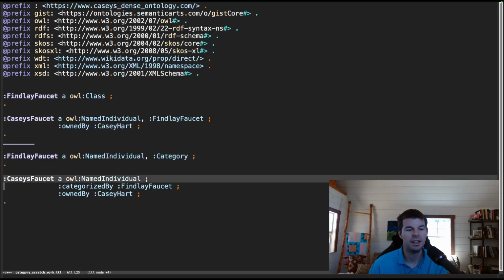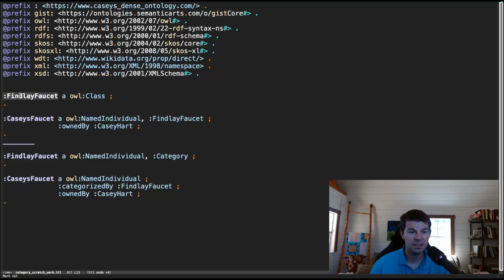The difference here is that if I make Finlay faucet a category, then I have to say that my particular faucet is categorized by that category. And instead, if I make it a class, then I say my thing is an instance of that class. These two things have the same amount of triples, right? It's the same structure. The question is just, do we want Finlay faucet to be a class, or do we want it to be a category? And so far, I don't think I've given you really any more resources to prefer one of these or the other, but the next piece might help you on this front, which is that we might want to further describe what a Finlay faucet is, right?